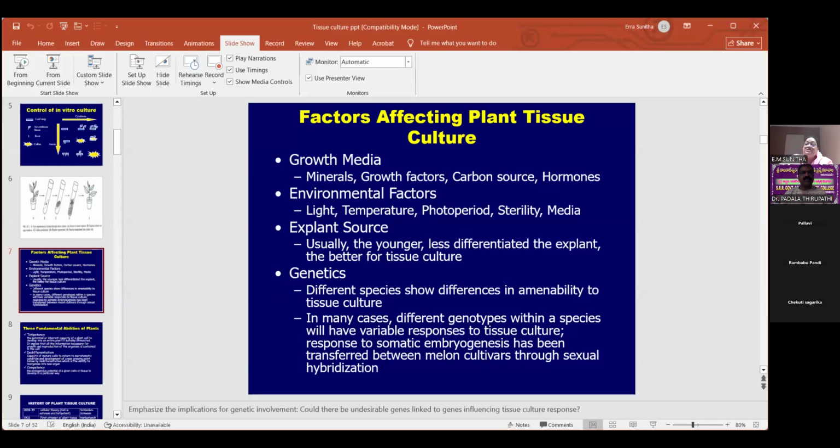are very, very important. I told you the hormones are auxins and cytokinins, as we discussed earlier. Then next, you have the environmental factors. Environmental factors are like light, temperature, then photoperiod.